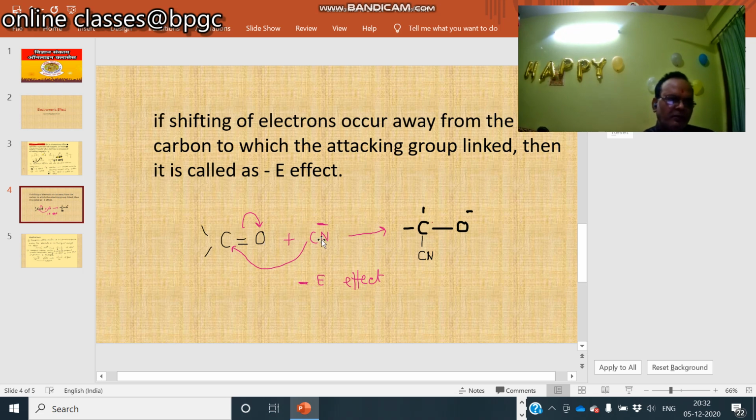For example, attack of nucleophile cyanide group on carbonyl carbon. The cyanide ion links with the carbon, and the pi electron is shifted to the oxygen, that is away from the carbon to which the attacking reagent is linked. This is called as minus E.